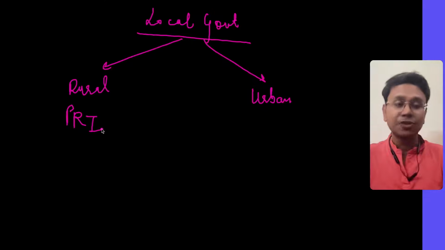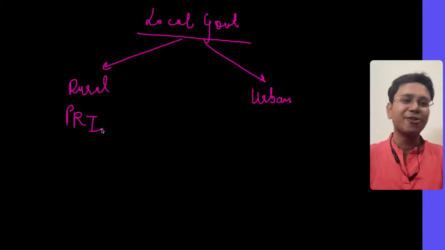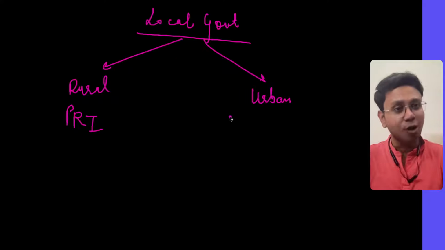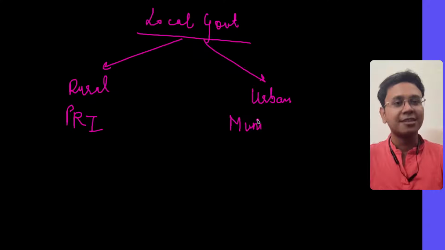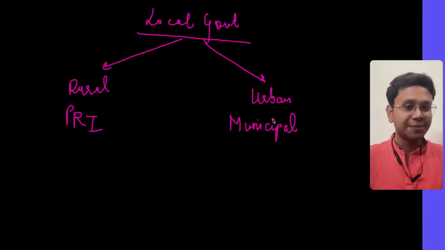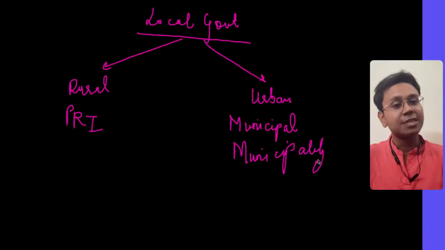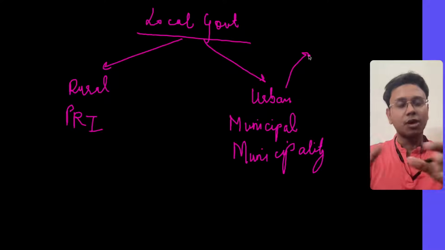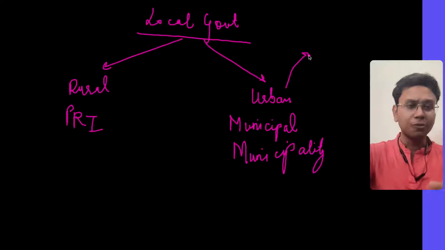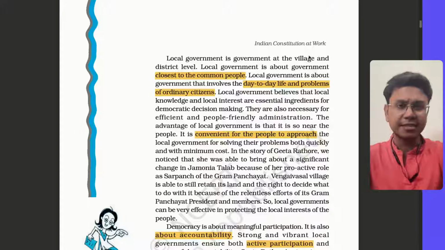Then in urban areas, we have the diversity of urban local governments. We have municipal corporation, you must have heard of it. Like there is MCD, Municipal Corporation of Delhi. Similarly, for different cities, there are municipal corporations. For smaller towns, smaller cities, there is municipality. Then there are Nagar Panchayats also for further small cities. That is what local governments are. Now, why is there a need of local government? Why was it created? Right, that's the next question.